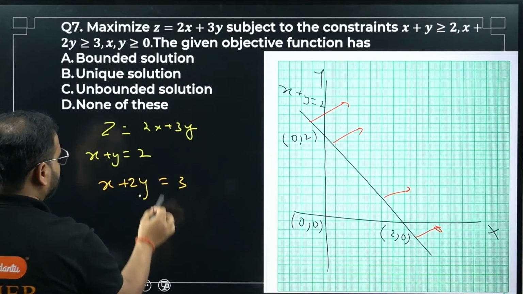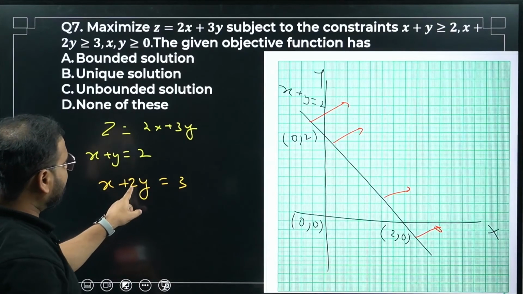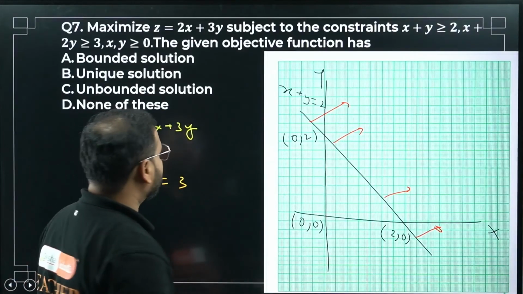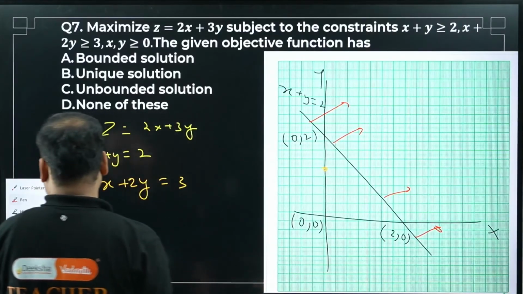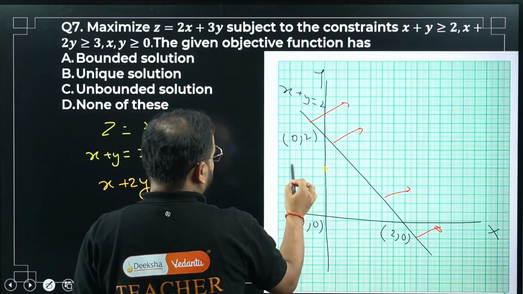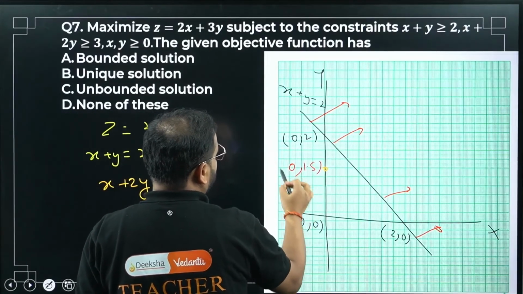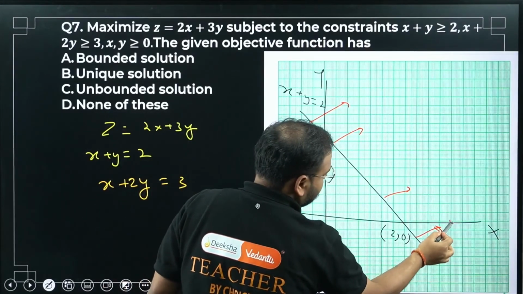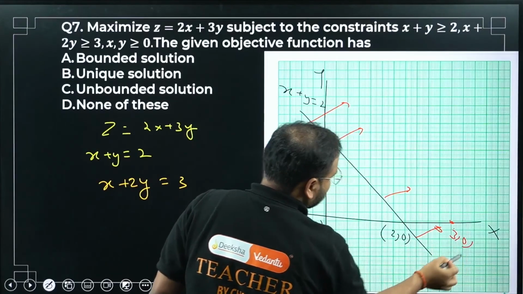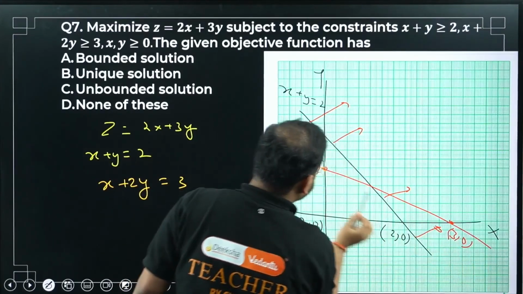x plus 2y equal to 3. When x is 0, 2y equal to 3, which means y equal to 1.5. Okay, so over here somewhere, (0, 1.5). When y is 0, x is 3, somewhere over here, (3, 0). Join the line like this.